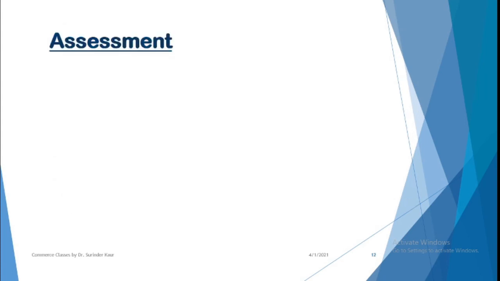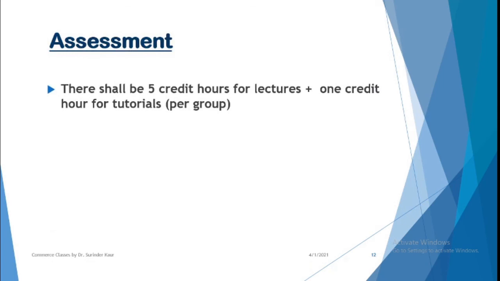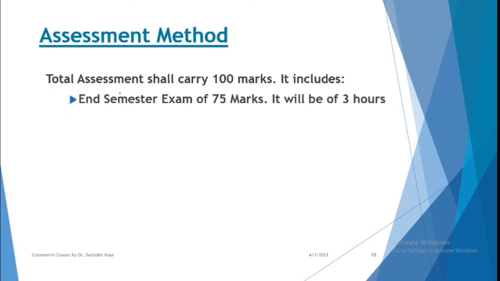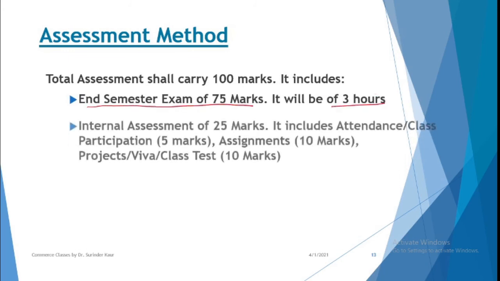Then you have assessment. This will be having 5 credit hours for the lectures and 1 credit hour for the tutorials. So you will be having 5 lecture hours per week and 1 tutorial for each group. Then you have the examination scheme. You will be having an exam of 100 marks. This 100 marks exam includes 2 things: the end semester exam of 75 marks, which will be a 3 hours exam, and internal assessment.